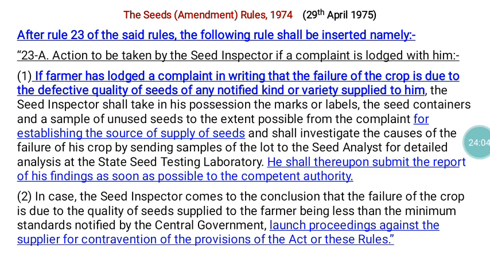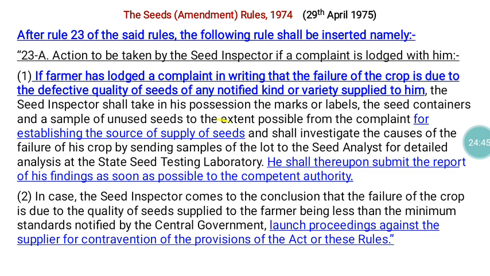So this is regarding the farmers. The farmers purchase a material, and if that material is defective with reference to quality, at that time they can lodge a complaint. Once the complaint is received, the first work of the seed inspector is to establish the source of supply of the seeds, that is, the identification of the supplier of that seed material. For this purpose, they have to collect information from the farmer who filed the complaint. The inspector needs to collect the label, containers, or the purchase bill, whatever is available.